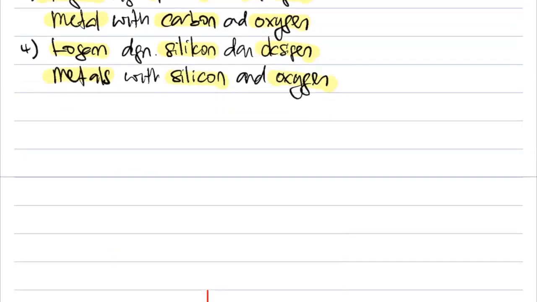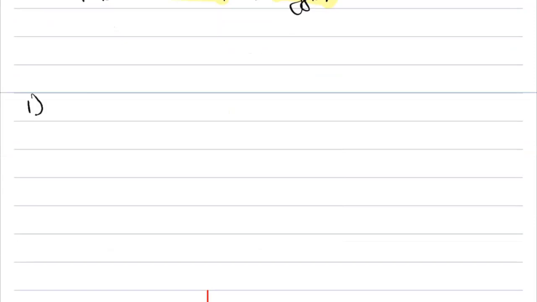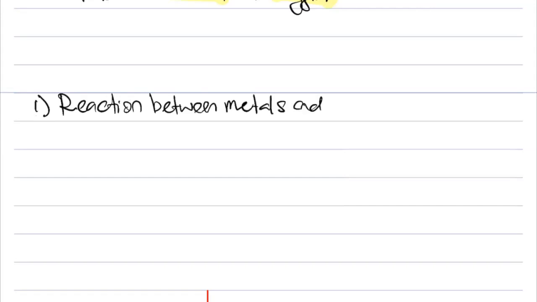So the first one, we are going to talk about metals and oxygen. Wait, I haven't written yet. Let me write in full. So the first one, we're going to talk about reaction. This is the full word, so at least you all know where to find it in your textbook. Reaction between metals and oxygen.